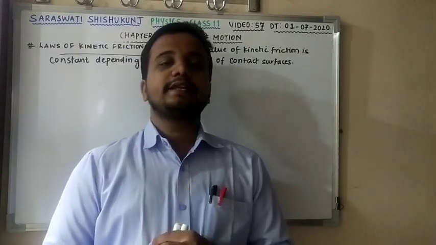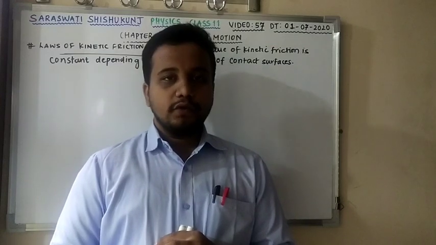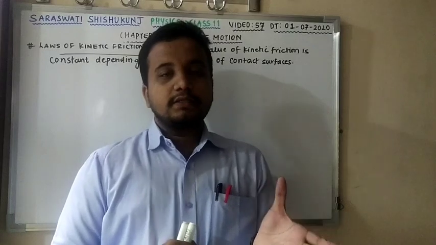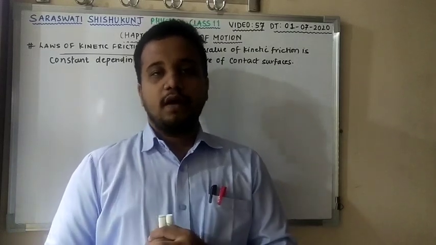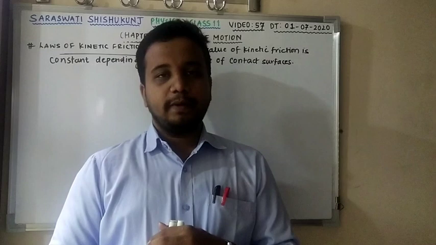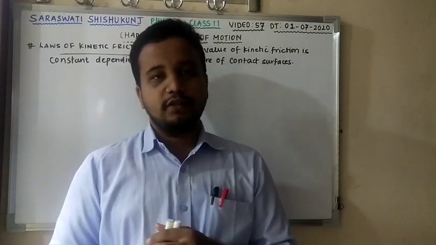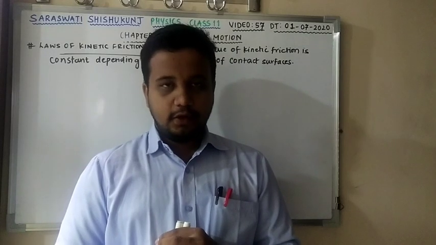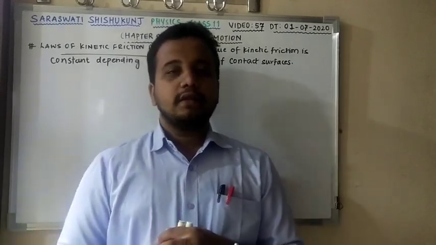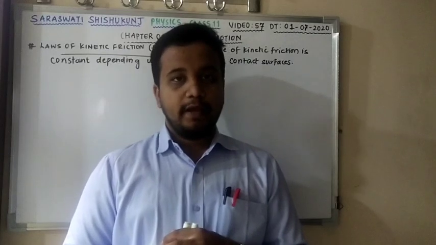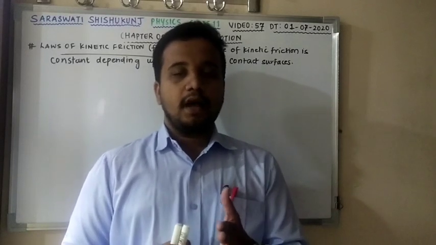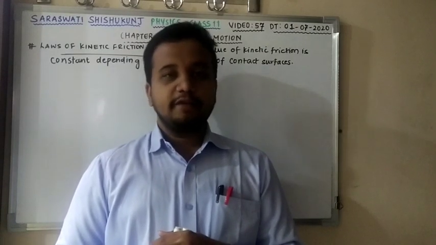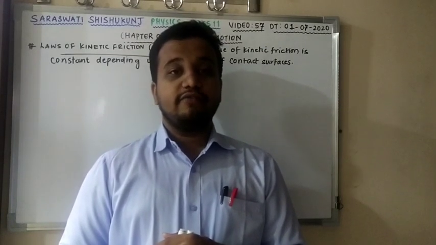First is static friction. What is static friction? The force which comes into play when two bodies, out of which one is just about to move on the surface of another body, is known as static friction, denoted by Fs. What is limiting friction? The maximum force of static friction which comes into play when the body is just about to move on the surface of another body is known as limiting friction, denoted by Fs max.